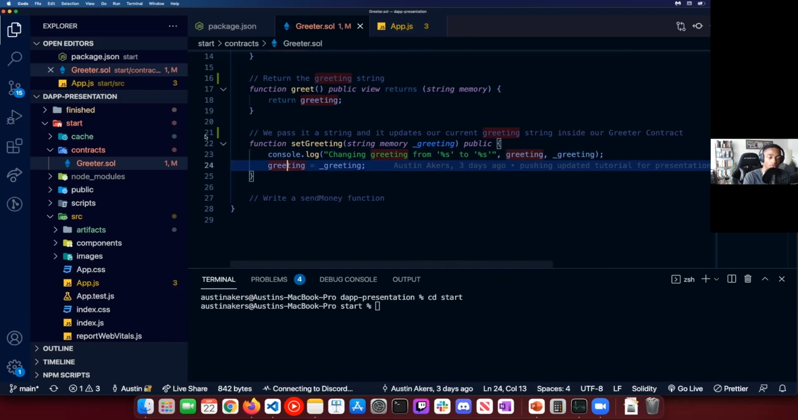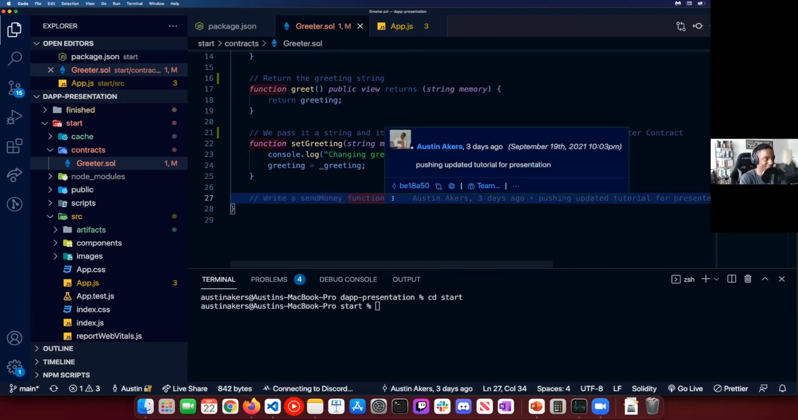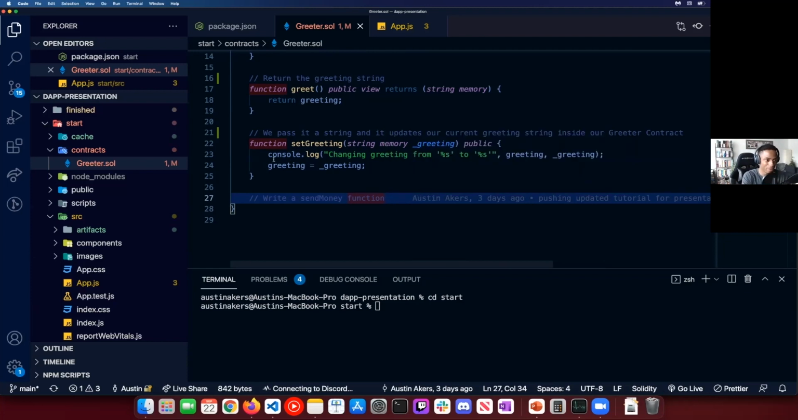Okay, now that we have that situated, if we have extra time, we may be able to write a different smart contract function for sending money. But for now, does anyone have any questions about Solidity or how any of this works?